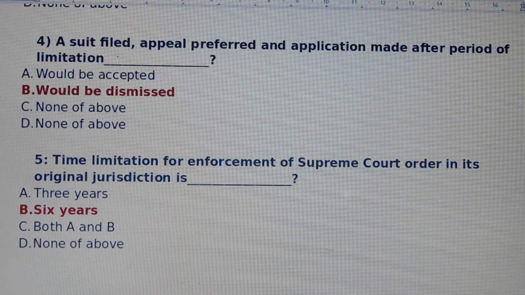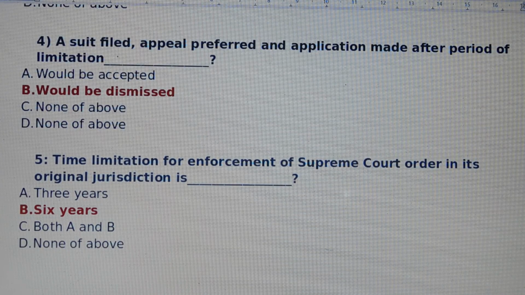Question number 5. Time limitation for enforcement of Supreme Court order in its original jurisdiction is. Answer is option number B, 6 years. Original jurisdiction is 6 years.